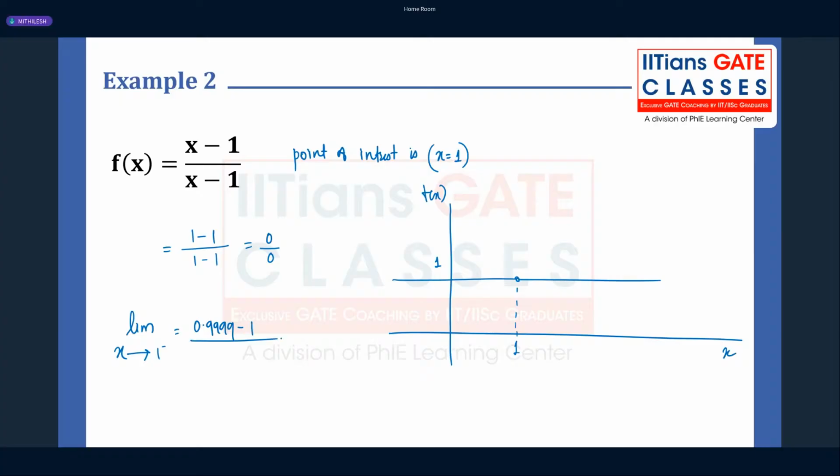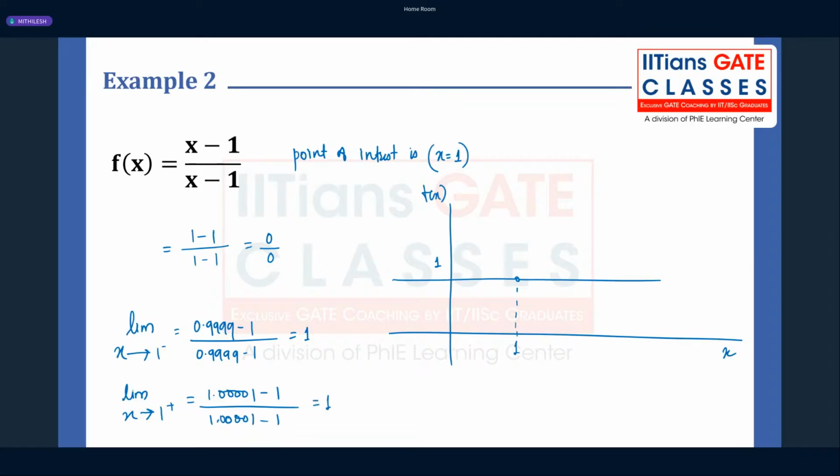Then 0.9999 minus 1 divided by 0.9999 minus 1, you are going to get the answer 1. Similarly, if I am talking about a point which is very close to 1 but on the positive side, 1.00001 minus 1 divided by 1.00001 minus 1, you are also going to get 1.